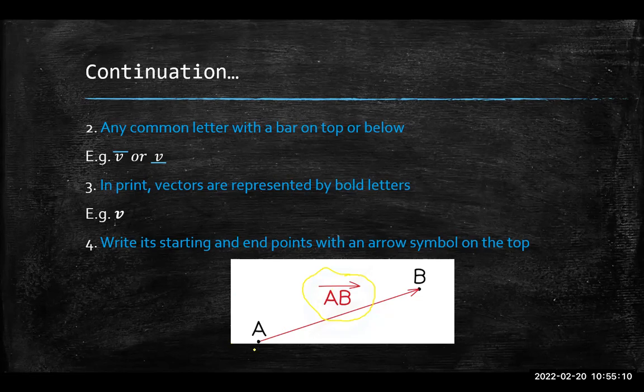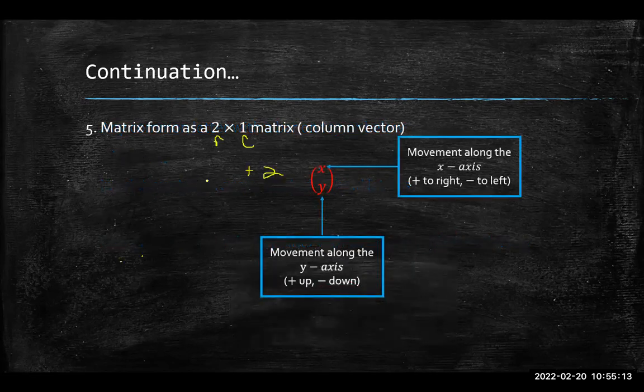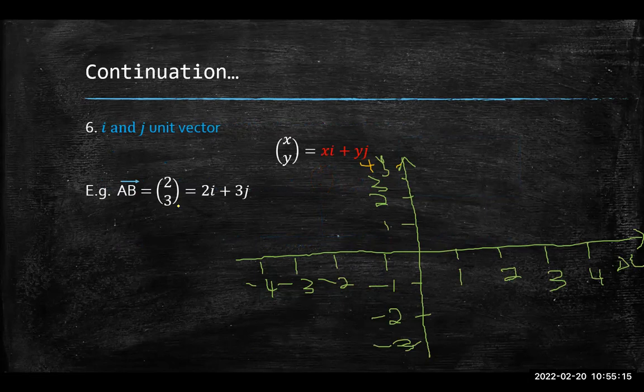So AB, starting from A going to B, that's the vector they want me to draw. They told me that my column vector is (2, 3). What does that mean? I'm moving 2 spaces to the right along the x-axis and 3 spaces up along the y-axis. Just now I chose a random place to start.